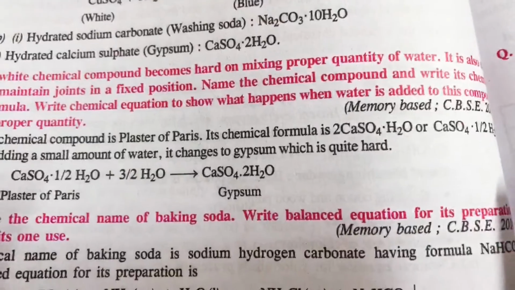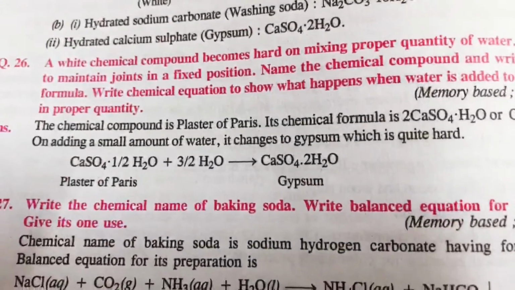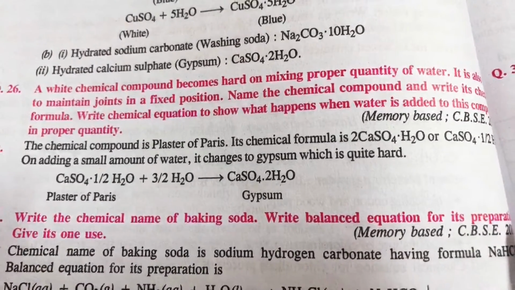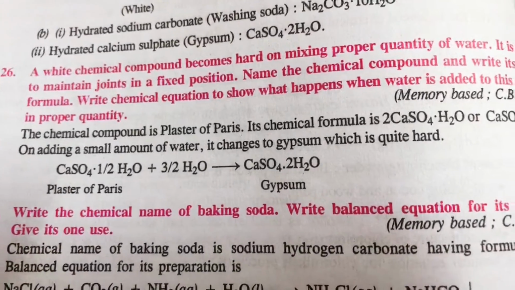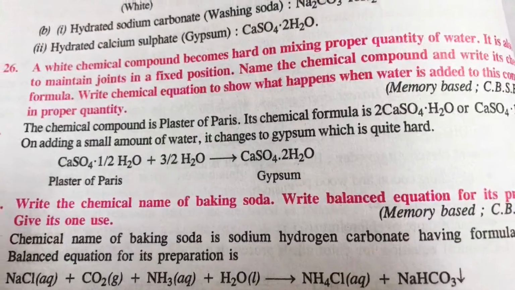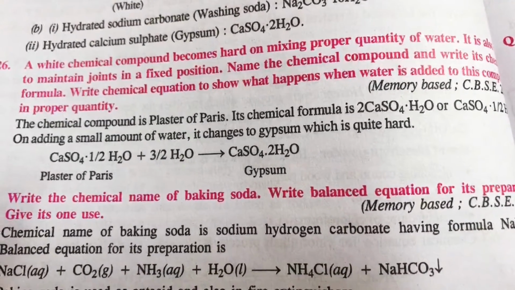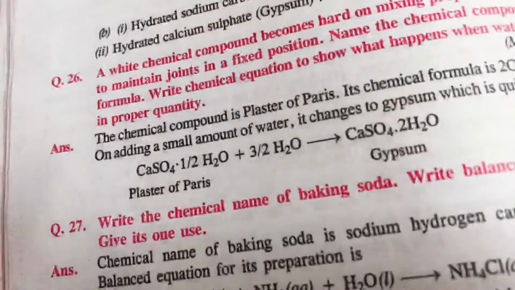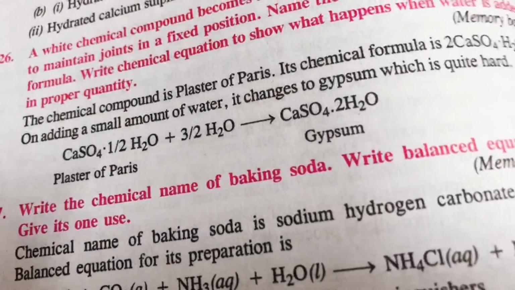So students, this question came in the 2016 CBSE exams. So students, how do you have to write? This is a simple answer you have to write. No need to write an entire history. You simply write the chemical compound is plaster of Paris. Its chemical formula is 2CaSO4 plus H2O, or you can say CaSO4 then half H2O, and you have simply mentioned the chemical reaction over here, and your answer is done.